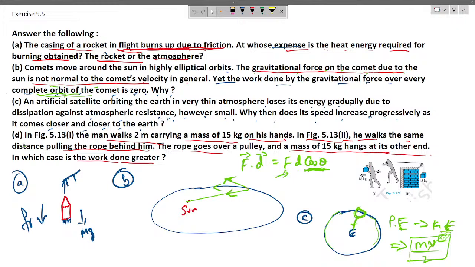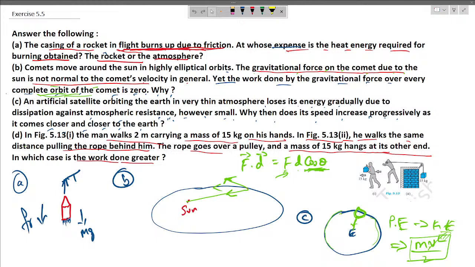Now this frictional force acts against the rocket's motion and converts kinetic energy into thermal energy. So the source of energy here would be the kinetic energy of the rocket, which is derived from its motion, which in turn comes from the energy of the fuel. And as the rocket moves, some of its kinetic energy is transferred to the air as thermal energy, which causes the casing to heat up and eventually burn.